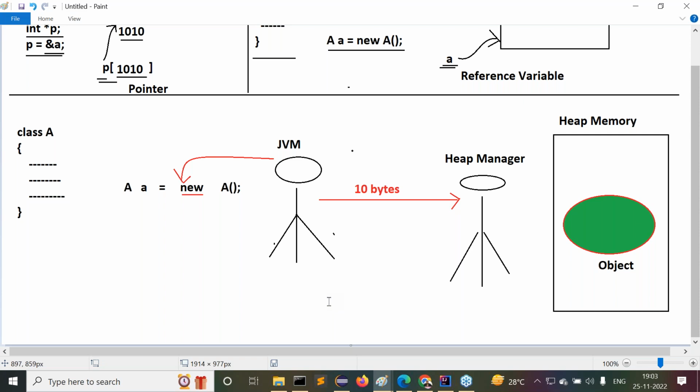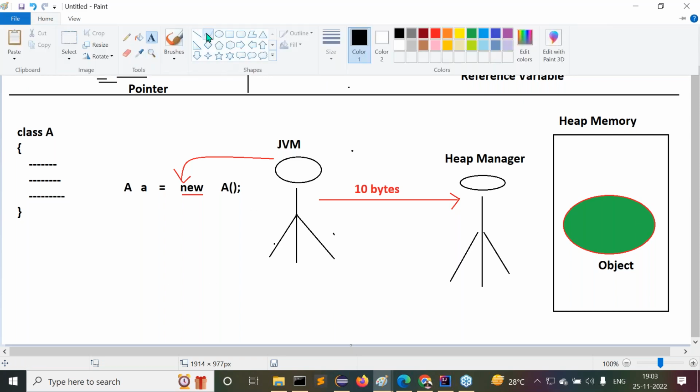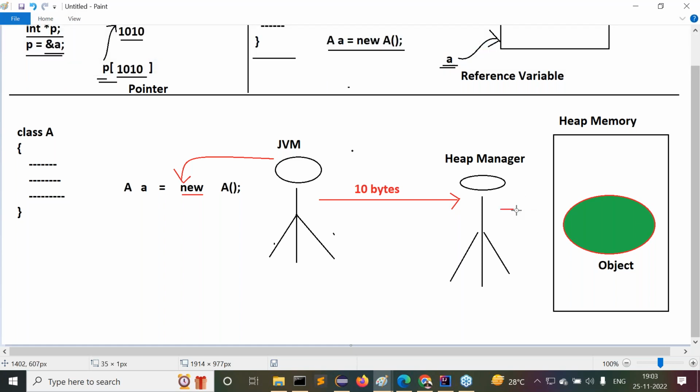Whenever this memory is available, the heap manager will immediately assign 10 bytes of memory as a single block for the JVM requirement. The 10 bytes of memory as a single block is called an object. Observe carefully. Here the heap manager has created a 10 bytes memory block as a single block. Right? All of you are getting clarity up to this point?